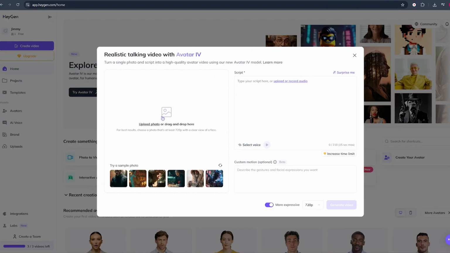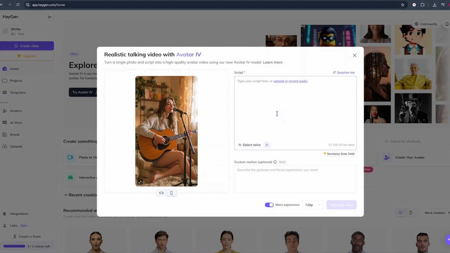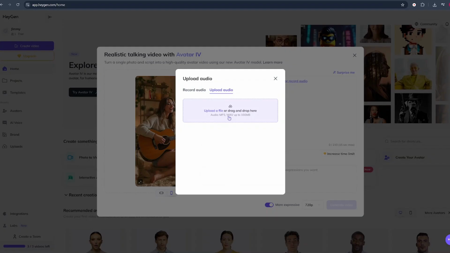Now, here what we're going to do is upload our image. Now, here we need to upload an audio file, but the audio file we're supposed to upload has to be 15 seconds or less.